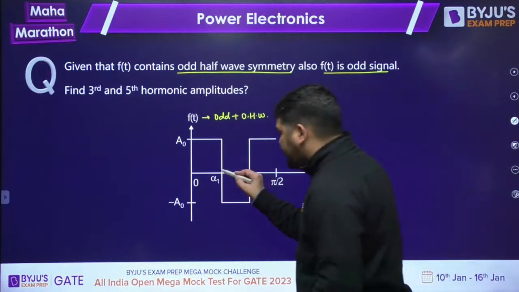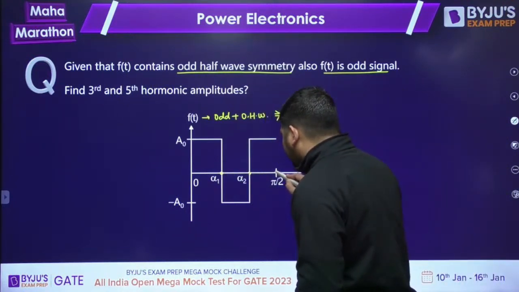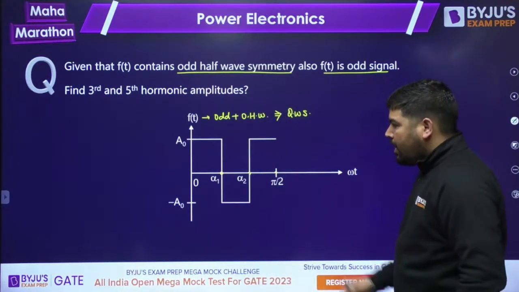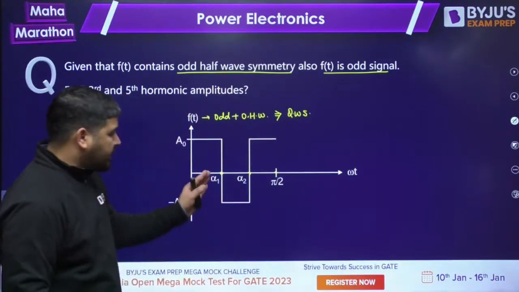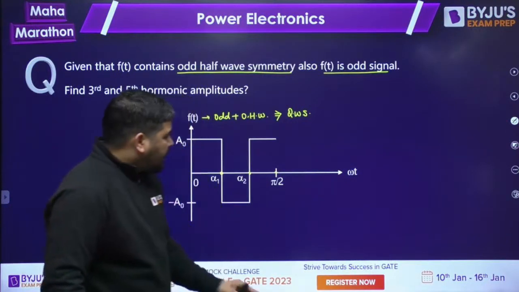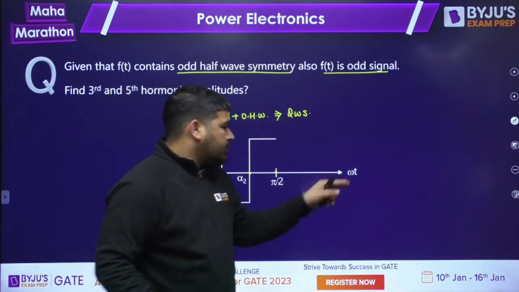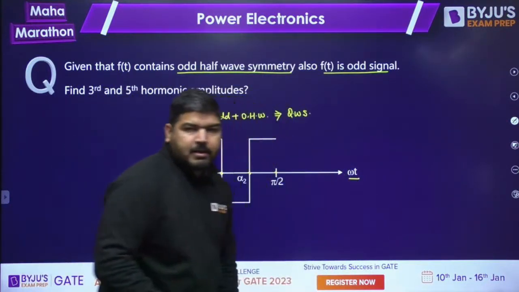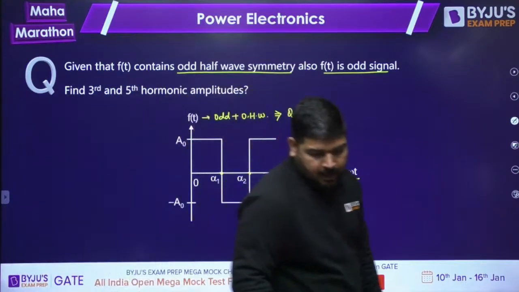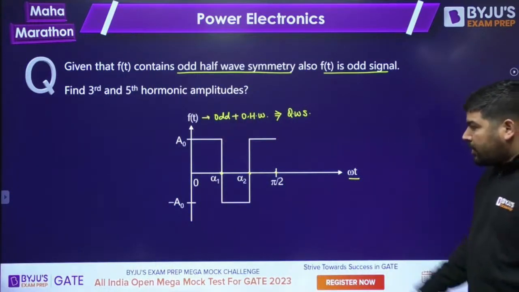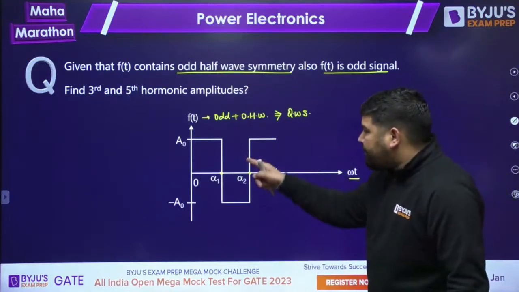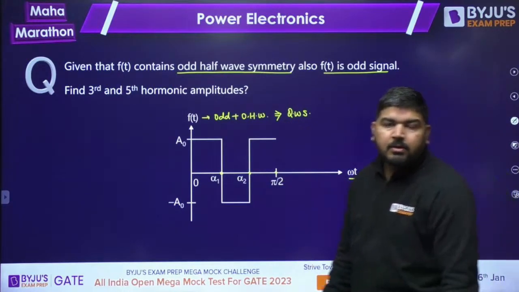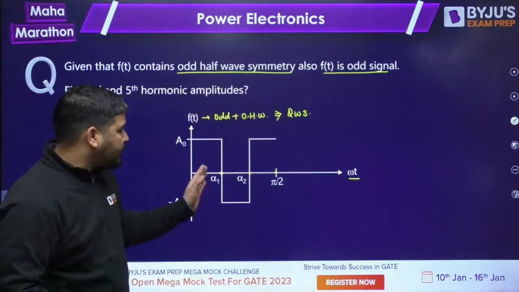This is alpha 1 and this is alpha 2, this is pi by 2. It means only 1/4 is given. Pi by 2 means 1/4. Whenever you plot the signal on the omega t axis, the period is always 2 pi. So since the signal is given up to pi by 2, Ft is plotted for 1/4 wave. So 1/4 of the signal is provided to you.